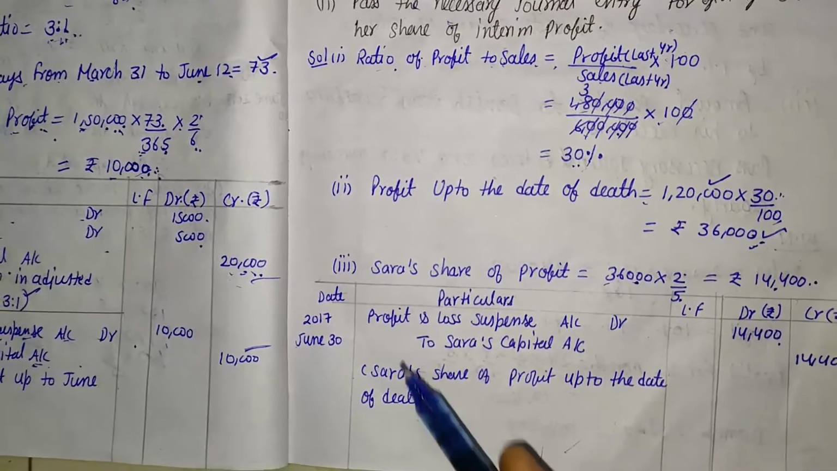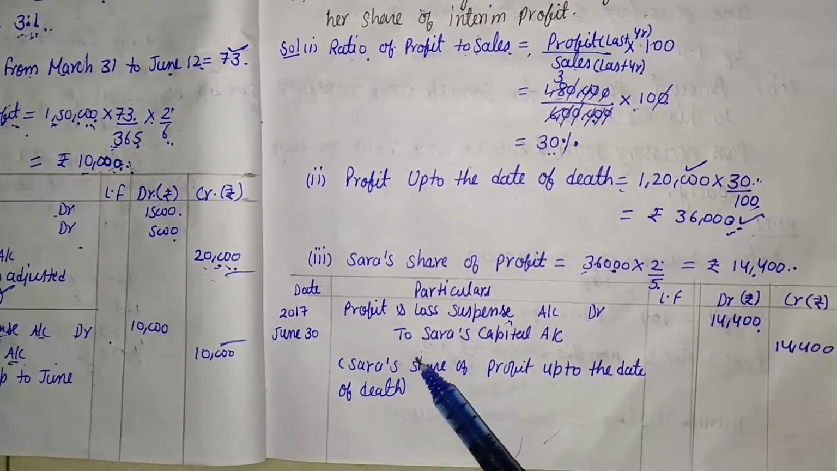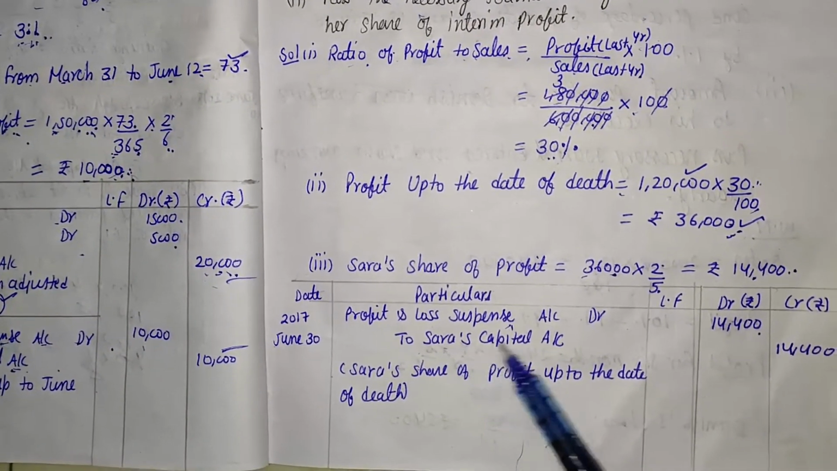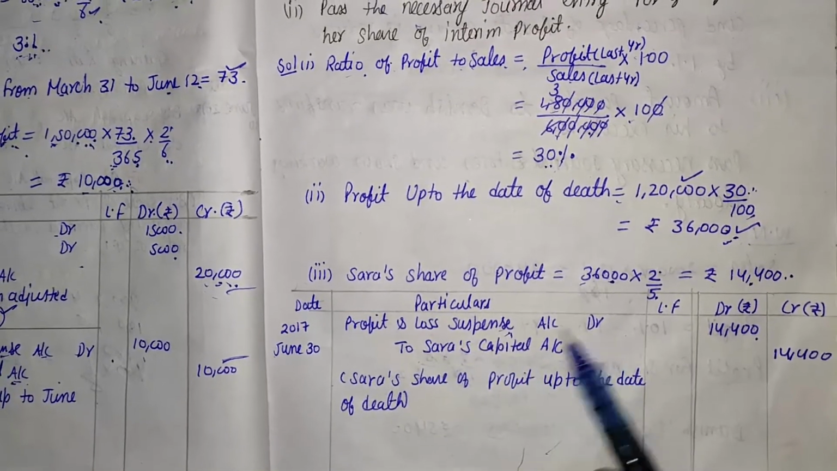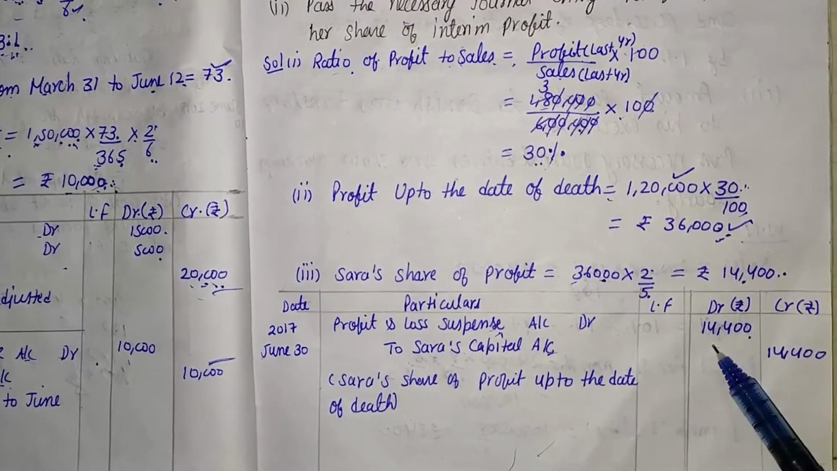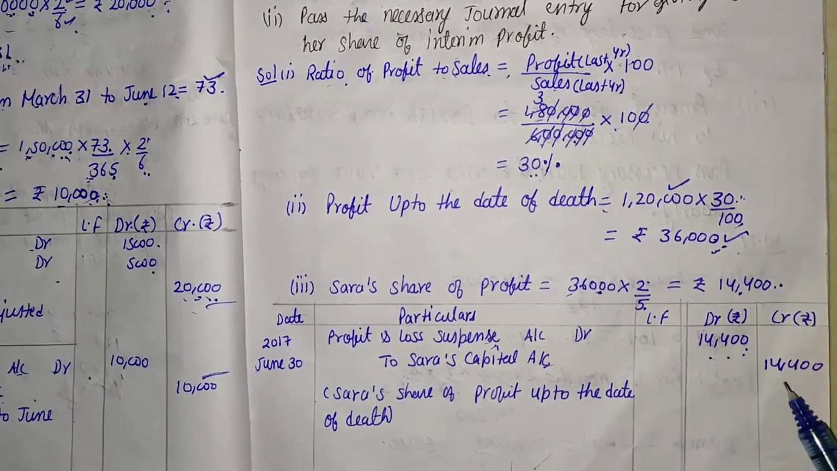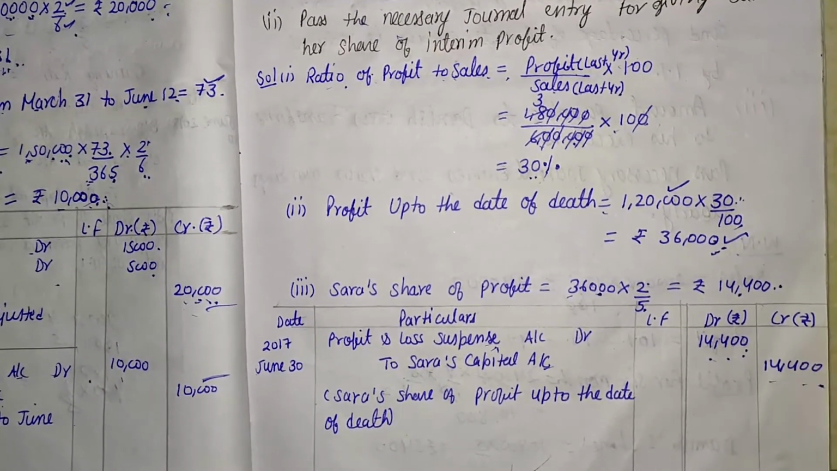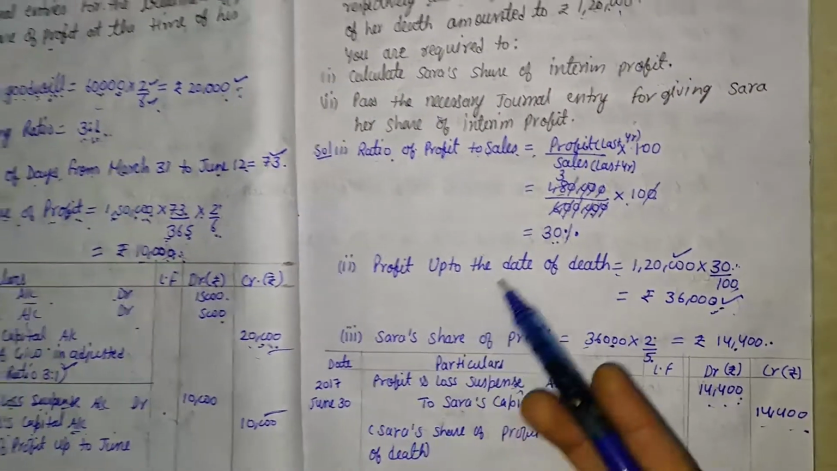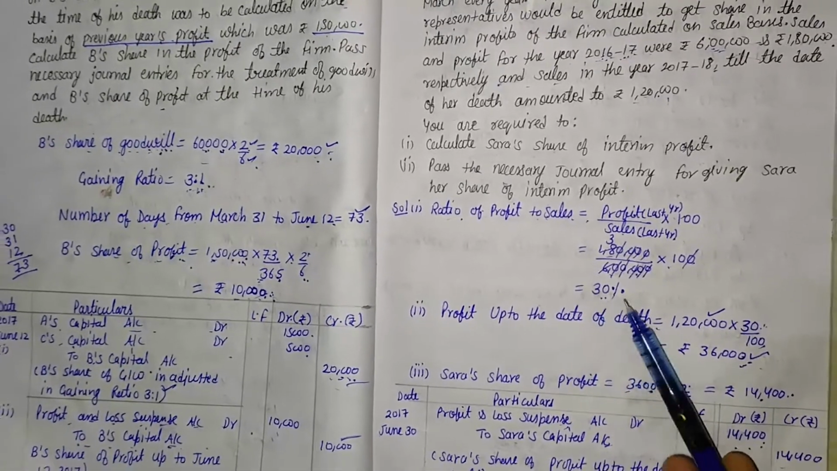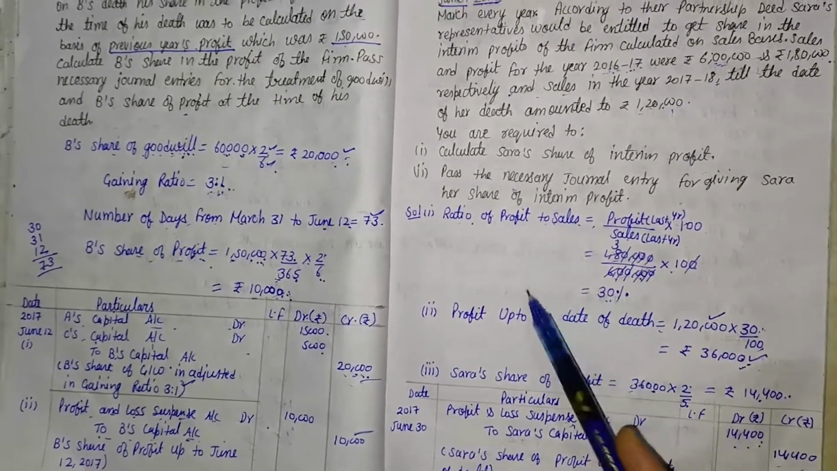And what is the journal entry of profit? We already discussed that: profit and loss suspense account to the dead partner. And who is the dead partner? That is Sarah. So profit and loss suspense account debit to Sarah's capital account, 14,400.